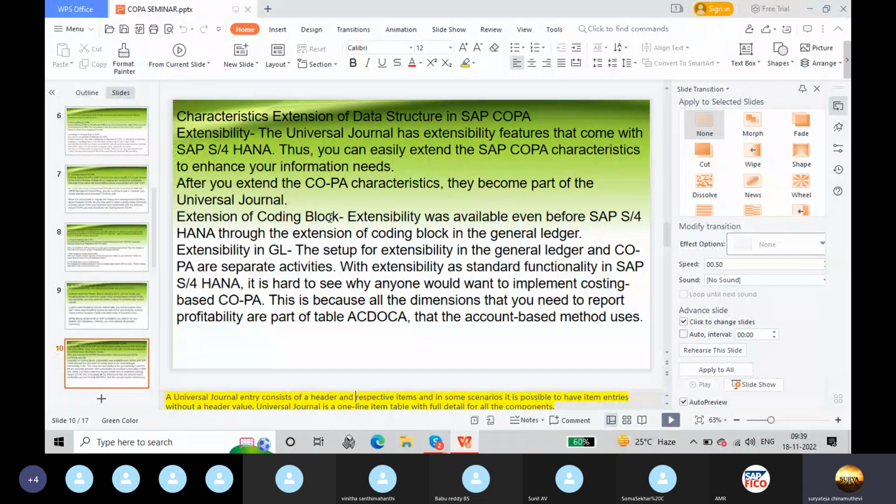Extension of coding block. Extensibility was available even before SAP S/4HANA, through the extension of coding block in the general ledger. The setup for extensibility in general ledger and COPA are separate activities. With extensibility as standard functionality in SAP S/4HANA, it is hard to see why anyone would want to implement costing based COPA. This is because all the dimensions that you need to report profitability are part of table ACDOCA that the accounting based method uses.